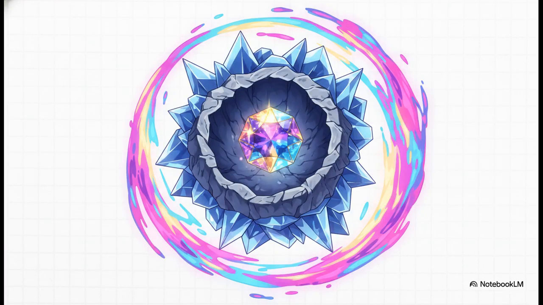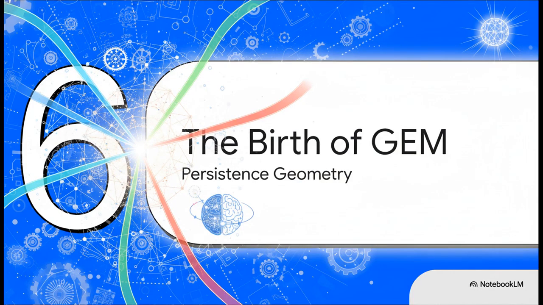So the crucial takeaway here is this. Persistence is not a single number. You can't reduce it to one dimension. It is a structured balance. It's the continuous interaction of retention from depth, resistance from stiffness, and recovery governed by viscosity. Only when these three properties are bound together do we actually have a rigorous definition of something that can endure its environment. And that profound realization brings us to part 6, the birth of General Emergence Mechanics.